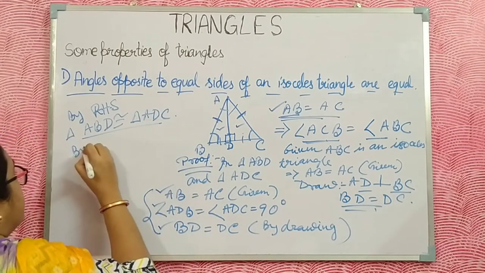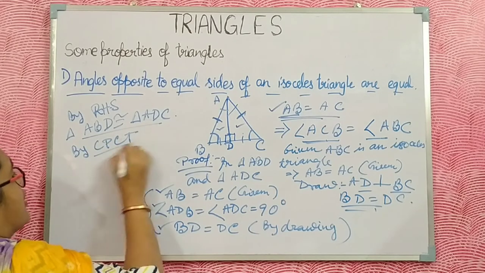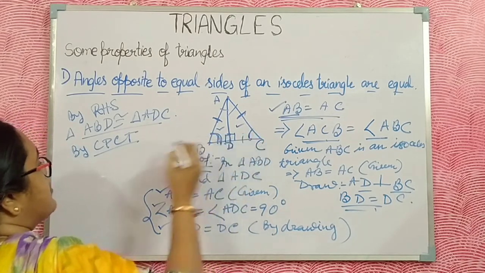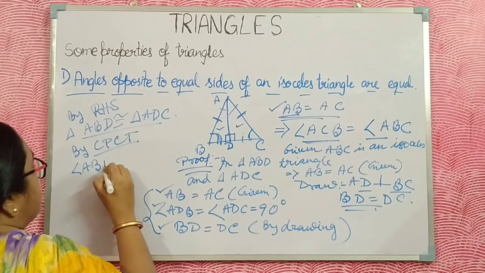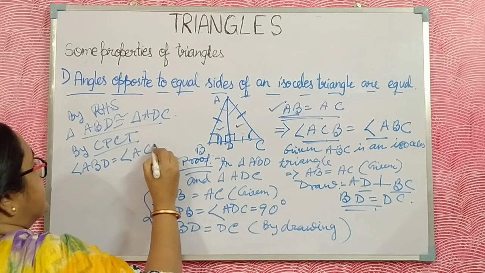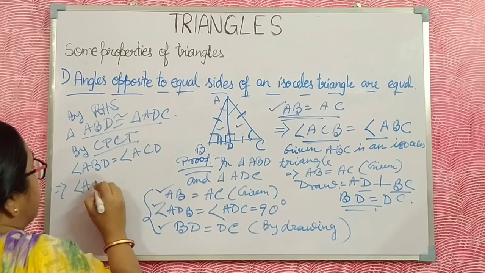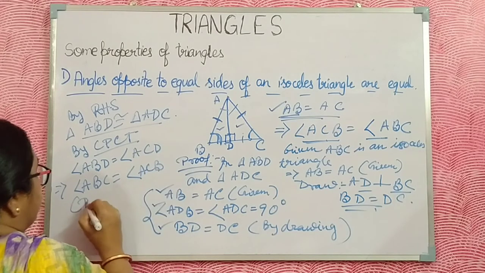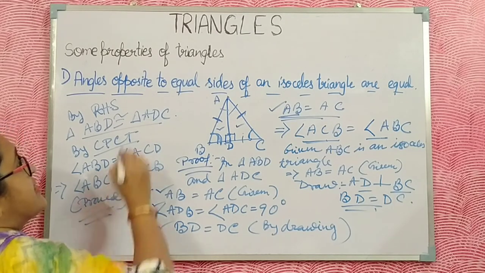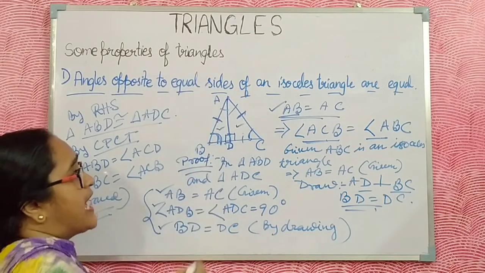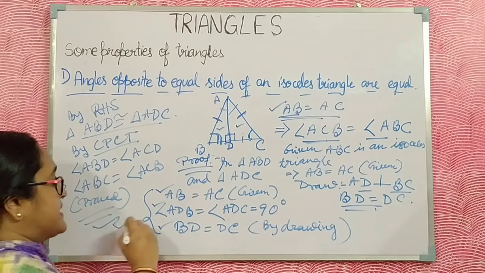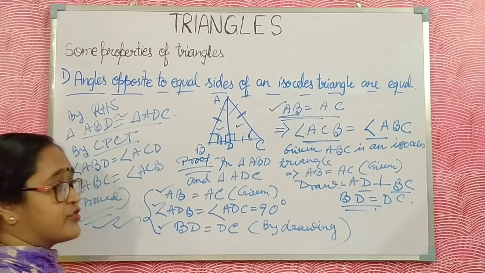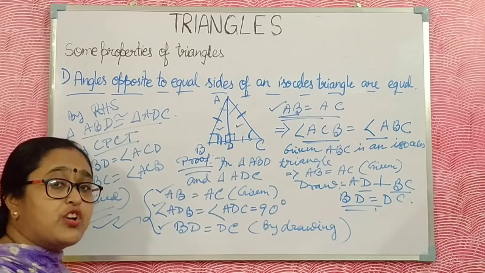By CPCT, which I already discussed, meaning corresponding parts of congruent triangles, these two angles are equal. Angle ABD is equal to angle ACD, which implies angle ABC is equal to angle ACB. This is proved. This is the property: angles opposite to equal sides of an isosceles triangle are equal. You can prove it also by using the congruency of triangles.